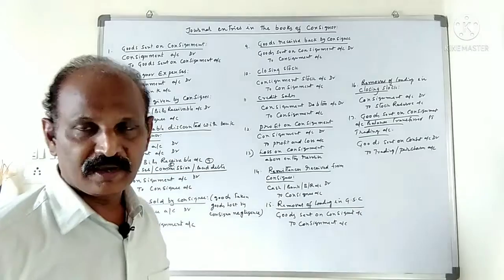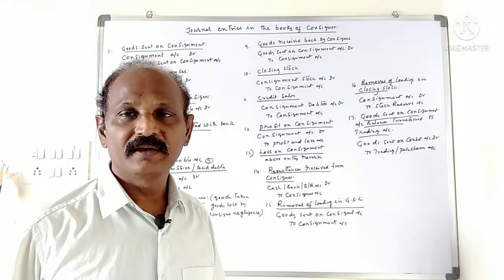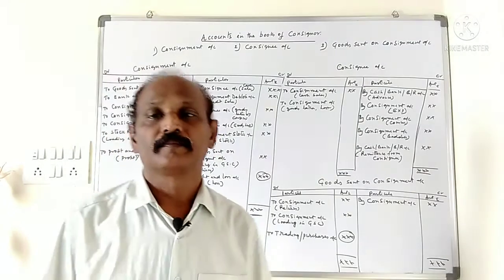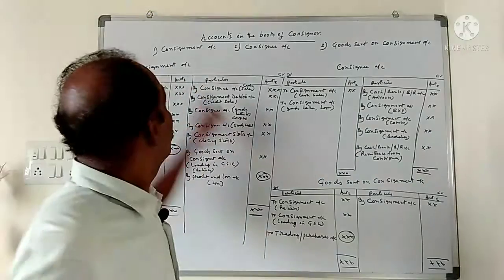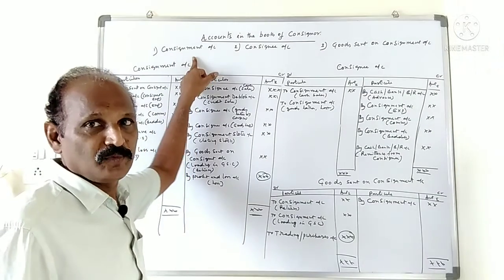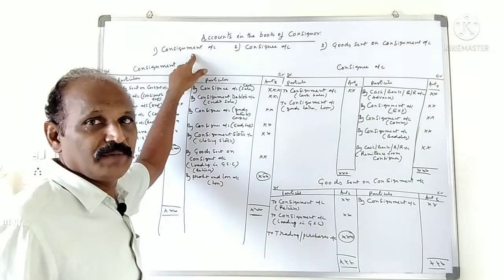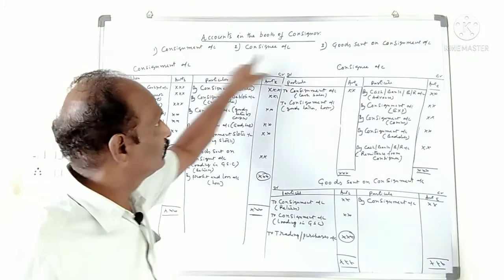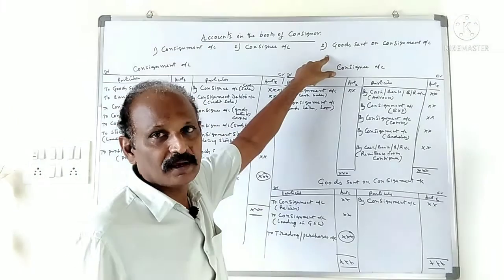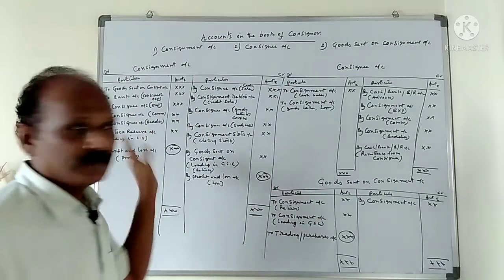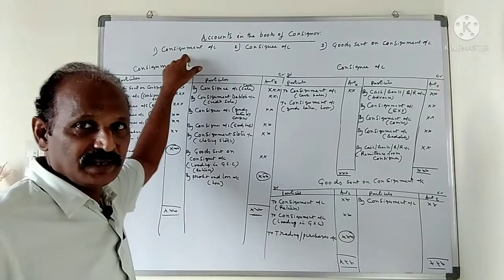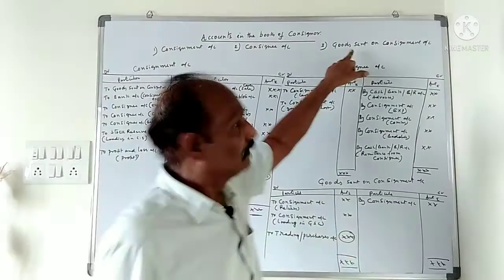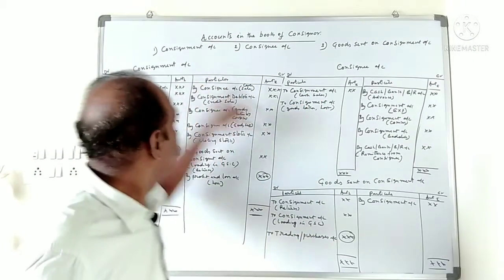Consignment account is a nominal account. There are three accounts prepared in the books of the consignor. One is the consignment account, the second is the consignee personal account, and the third is the goods sent on consignment account. What is the nature of these three accounts? The first one is a nominal account, the second one is a personal account, and the third one is a real account.